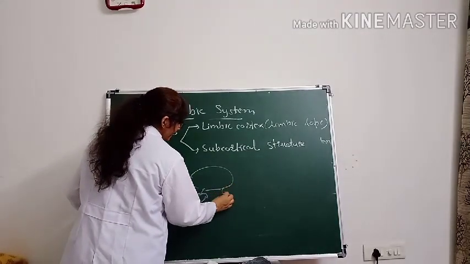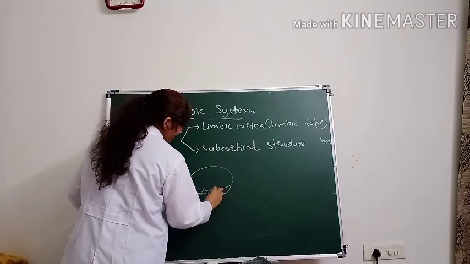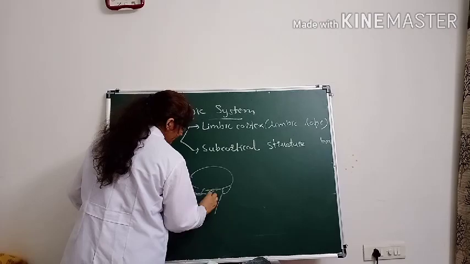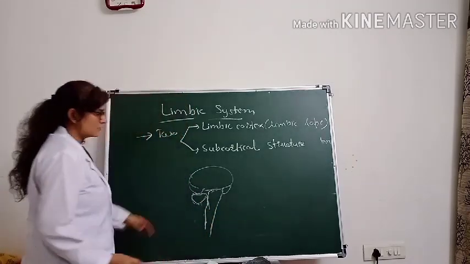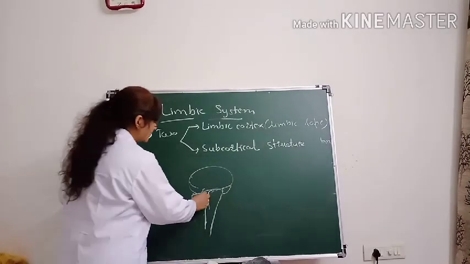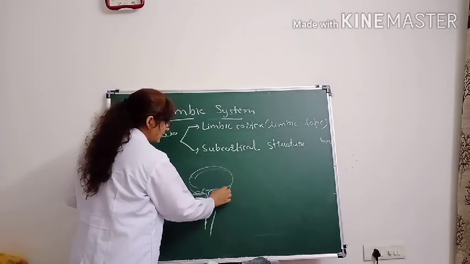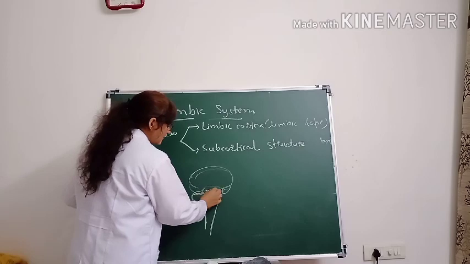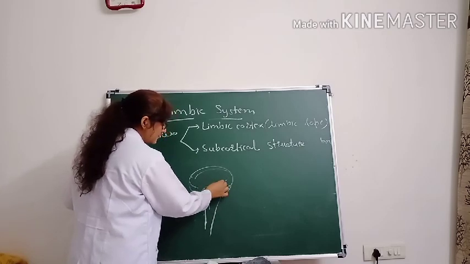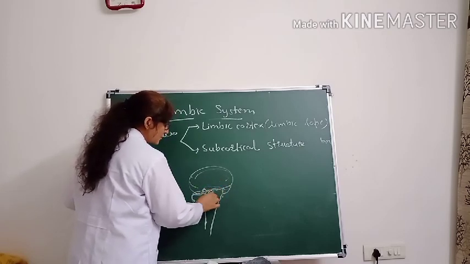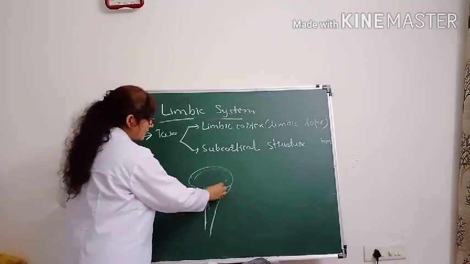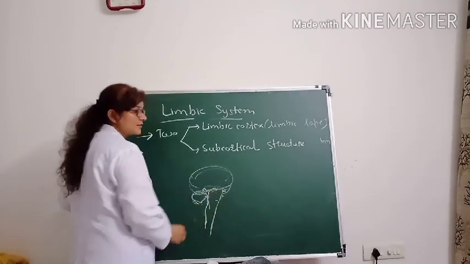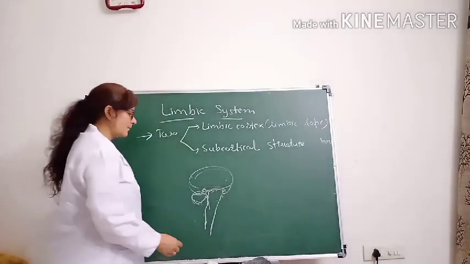Then there is the brainstem, which continues as the spinal cord outside the skull. This one is the cerebellum, this one is the cerebral cortex, and below the cerebral cortex are the subcortical structures. Most of these subcortical structures are present in the brainstem. The brainstem is made up of the midbrain, pons and medulla.